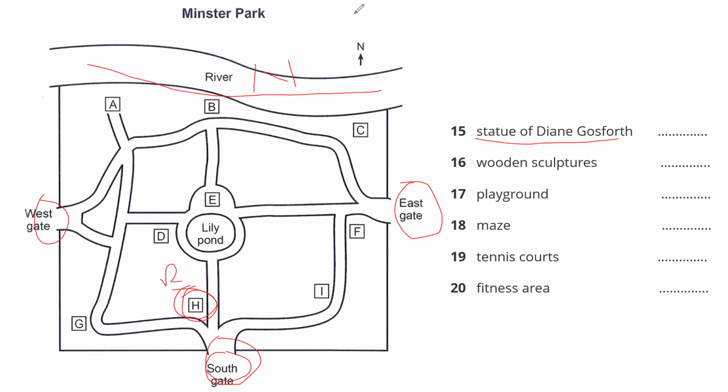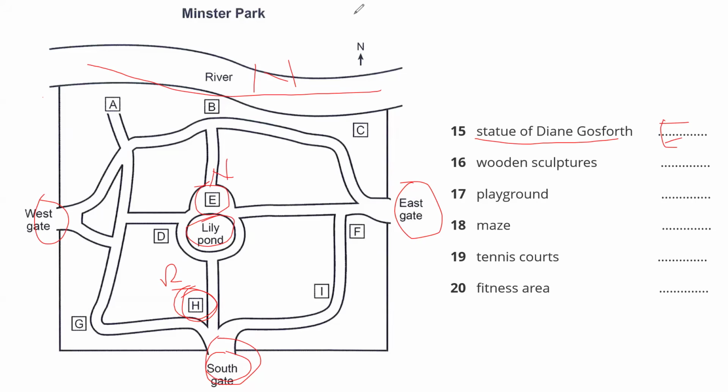It's now immediately to the north of the lily pond. Now Lily Pond, this is my location, and north of Lily Pond is what? That's E. So straight away I can say E, not B, because this is not the location. That's Lily Pond. North of Lily Pond, as we studied, is E, not B.